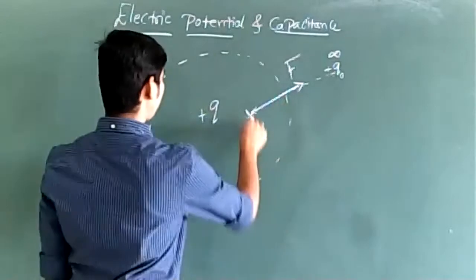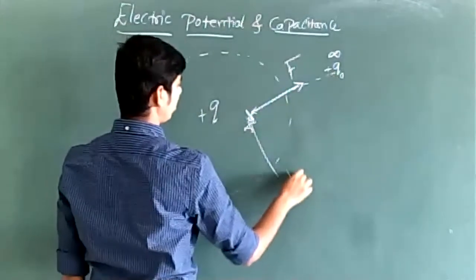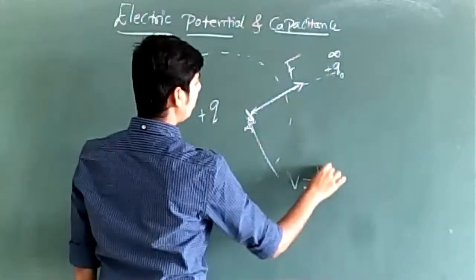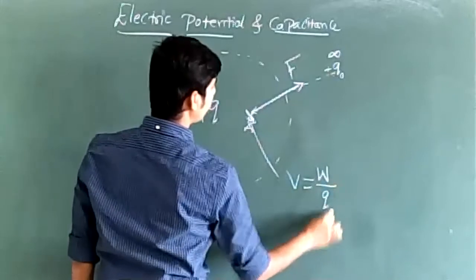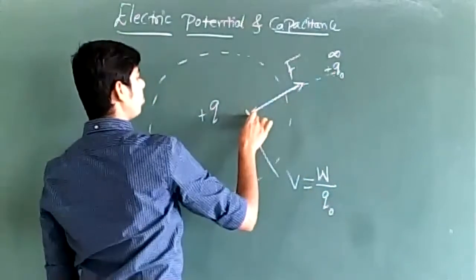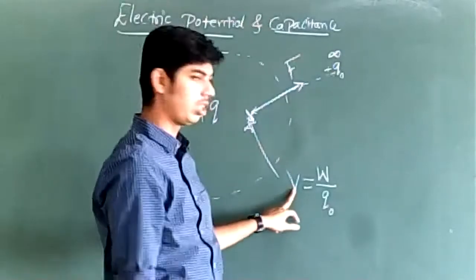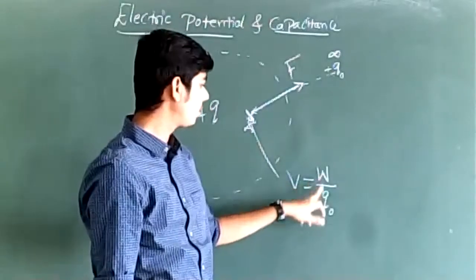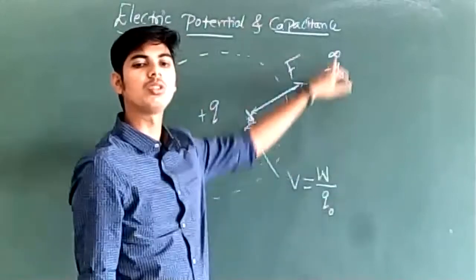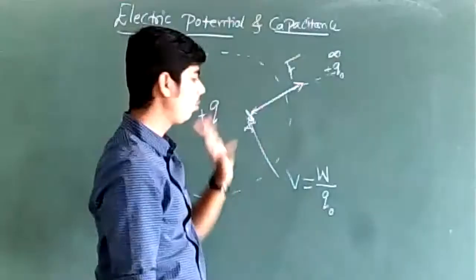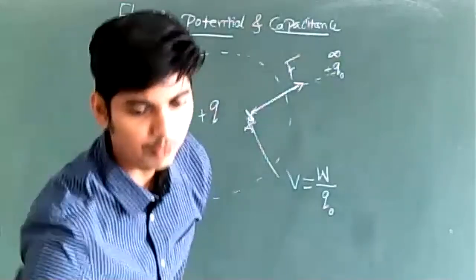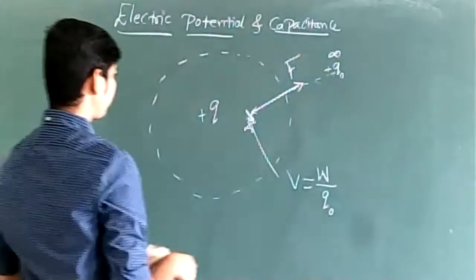Electric potential at a point is the work done in bringing unit positive test charge from infinity to given point in the electric field. Electric potential is represented by V and is defined as W divided by Q naught, where W is the amount of work done in moving charge Q naught from infinity to the point. This is the formula for electric potential.